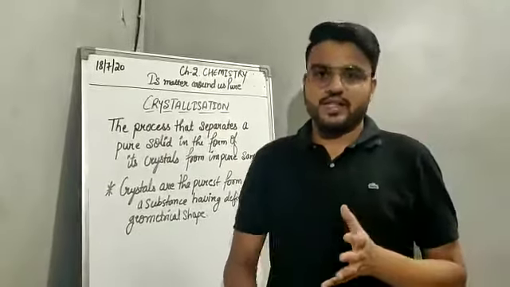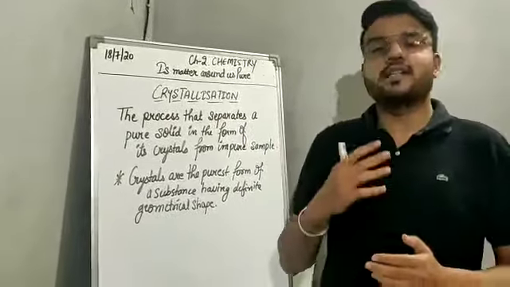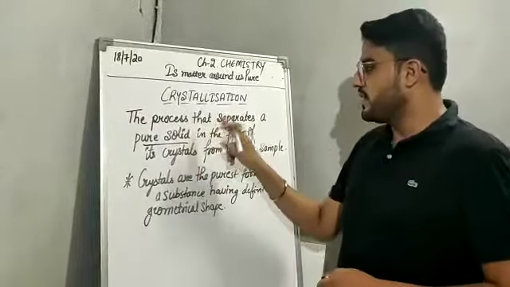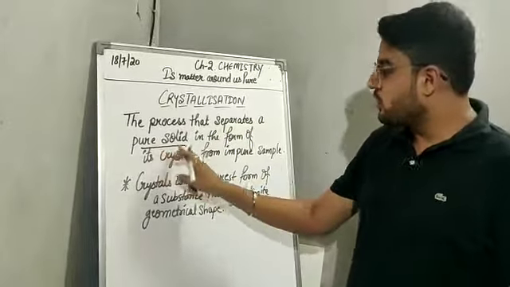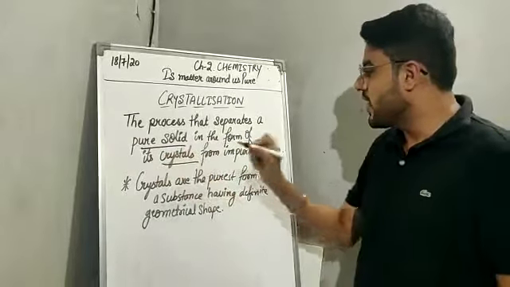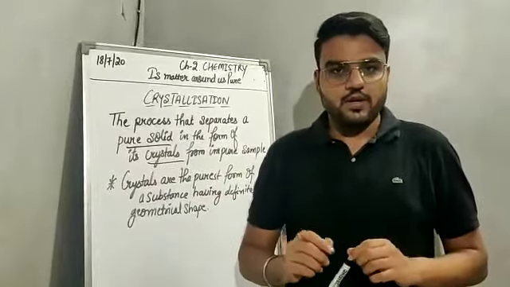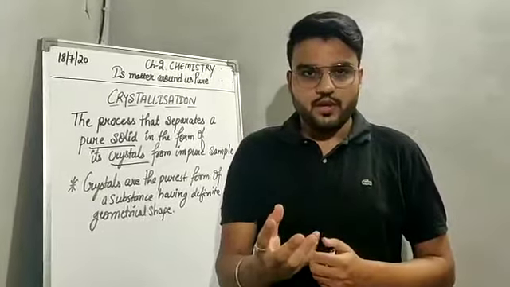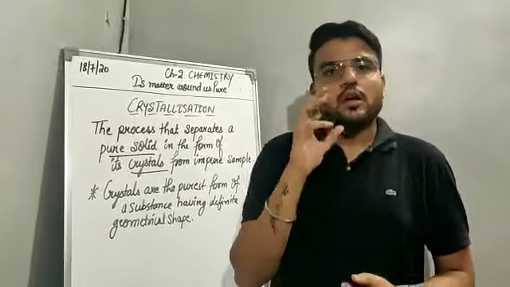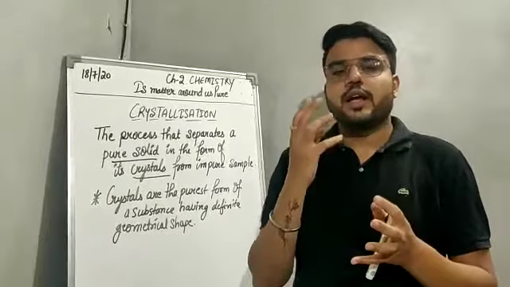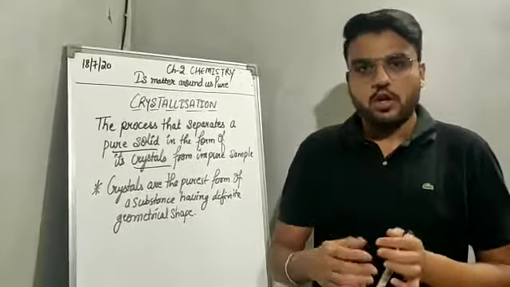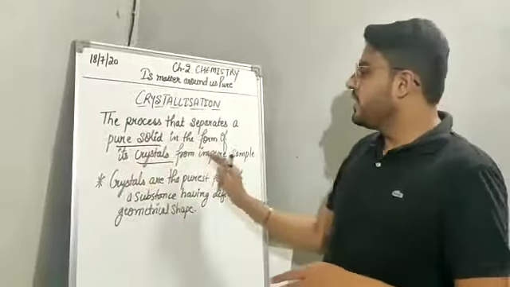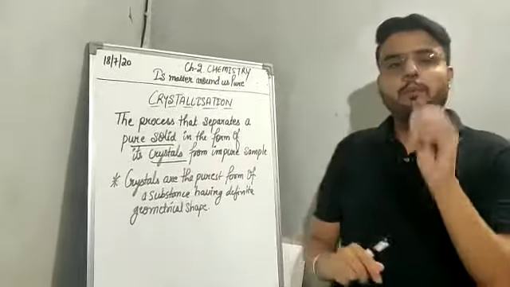So what is crystallization? It is the process that separates a pure solid in the form of crystals from an impure sample. Means there are solids which have impurities in them. From outside they appear pure, but their internal composition is impure. So crystallization is the technique that separates a pure solid in the form of crystals from the impure sample.